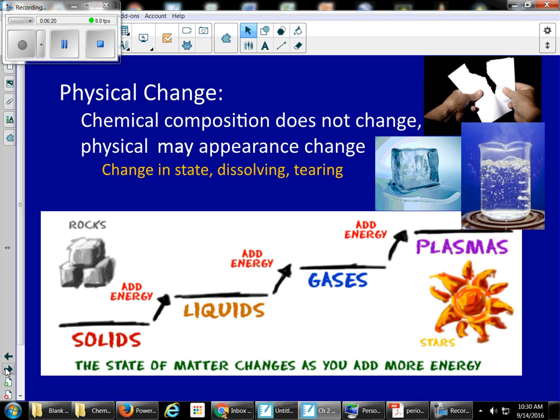And then another category we can use to classify matter would be the physical changes. In a physical change, the chemical composition does not change. So if you tear paper, it's still paper, it's just smaller. If you melt ice, it's still water, H2O, it's just in a different state. Or boil water, go from liquid to gas, it's still H2O.